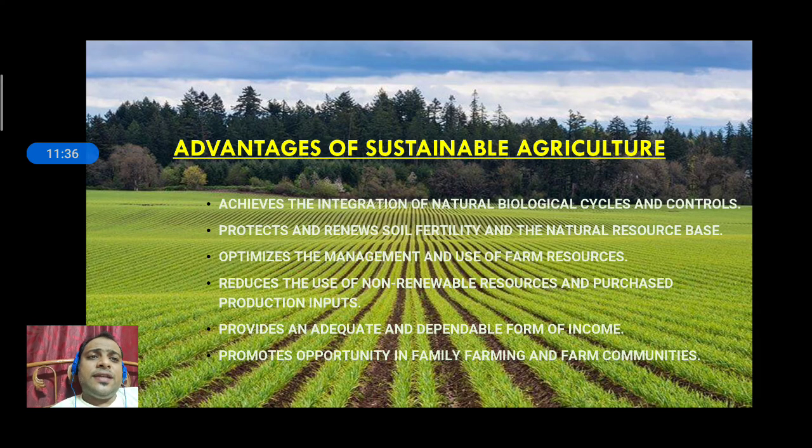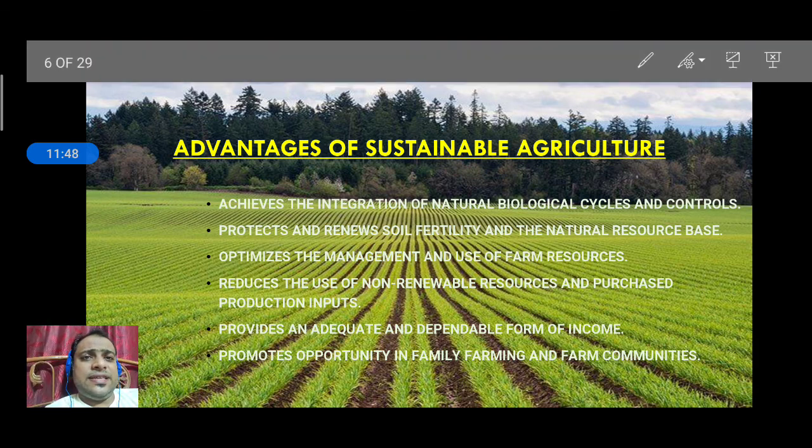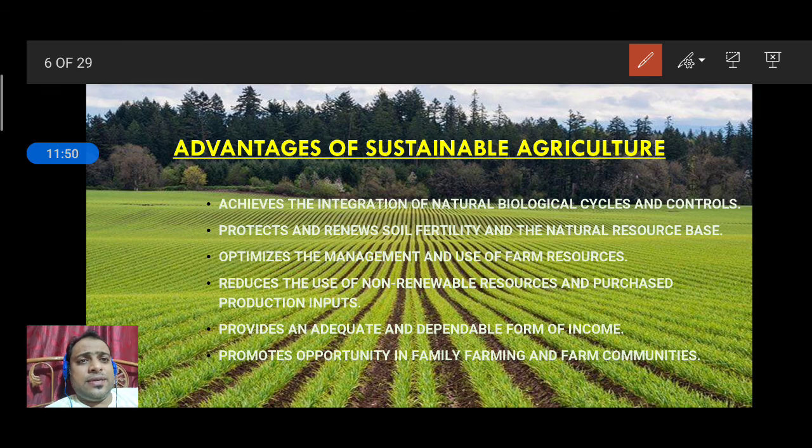So what are the advantages of sustainable agriculture? Some advantages mean how it helps us through various dimensions. Understood? One by one we'll see what the sustainable agriculture advantages are. It achieves the integration of natural biological cycles and controls.